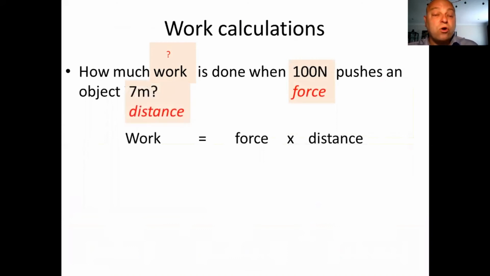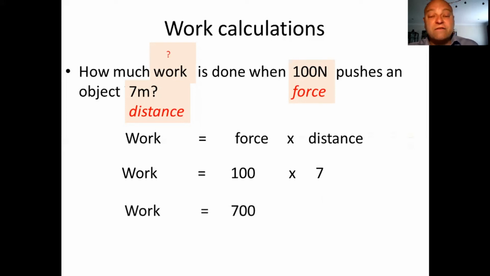So once you've worked out what you've got, and as I said before, on an exam paper, you are perfectly entitled to go around and put circles, underline, or do whatever you need to do on the actual problem on the exam paper if that helps you. What you need to do now is substitute. So work, we don't know, so we write in the word work. Force is 100 newtons, distance 7 meters. Do your calculation, work equals 700. And don't forget at the end, you've got to add in your unit. The work is measured in joules, so we use a capital J for joules.